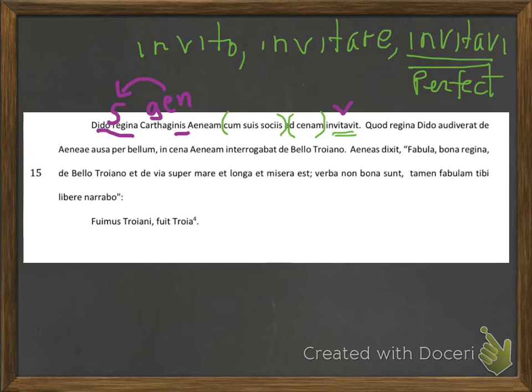More importantly, when I look at the name Aeneas, I see that it ends with am, and am is an accusative ending, and that means that when I use it in a sentence, it's going to be the direct object. So when I read this sentence and put it into English, I'm going to begin with my subject and the genitive, then I'm going to move to the verb and then the direct object. I can add the prepositional phrases in where I think they make the most sense. Now on to the next sentence.